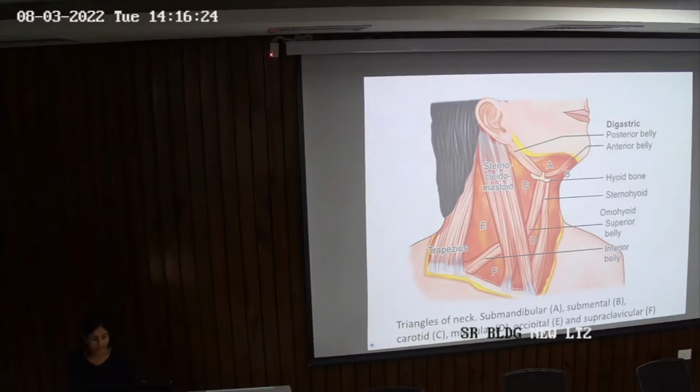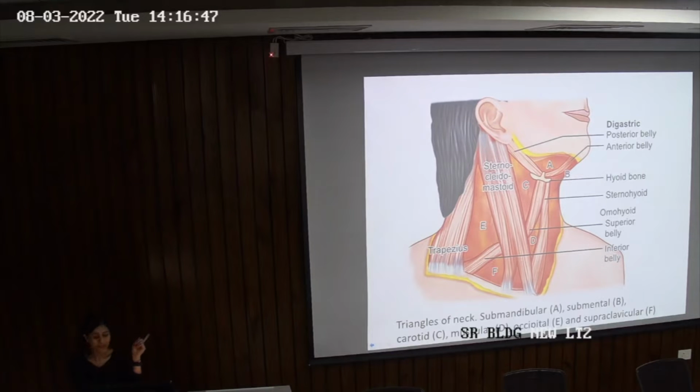Now when you see the E and F written over there, those are the posterior triangles. Posterior triangle by and large is divided how? Anteriorly there's sternocleidomastoid, posteriorly there's the anterior border of trapezius, and inferiorly there's the clavicle. Superiorly the two muscles unite and join at the base of skull. So we have base of skull, trapezius, sternocleidomastoid, and clavicle.